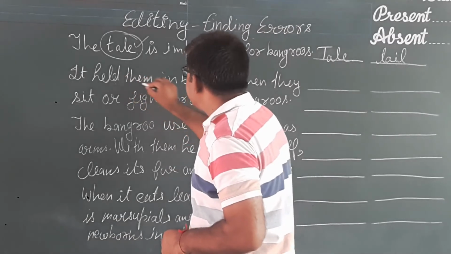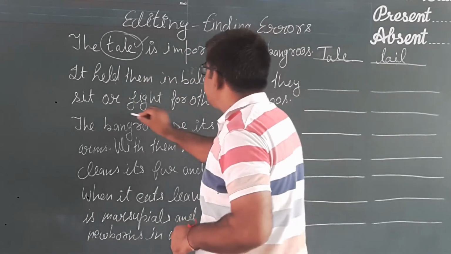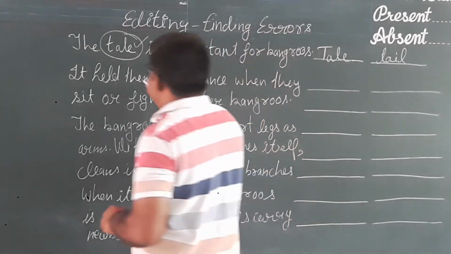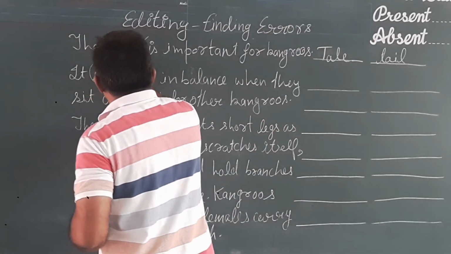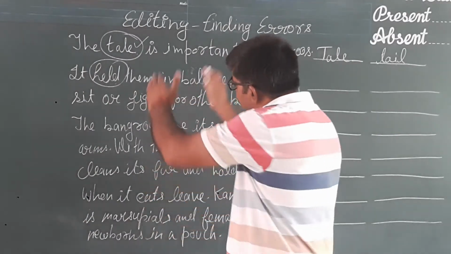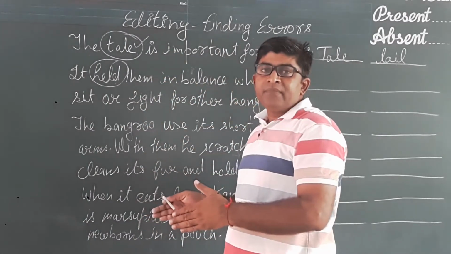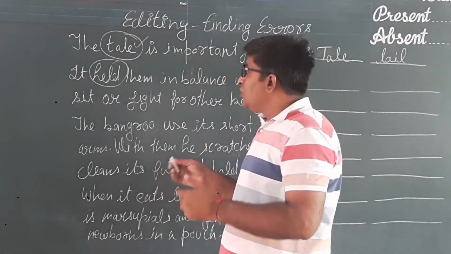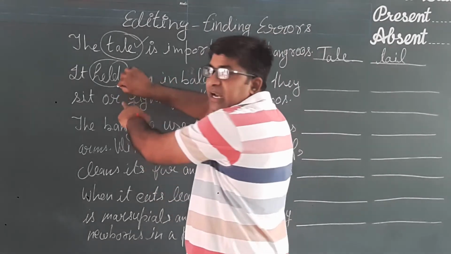It held them in balance when they sit or fight for other kangaroos. So held is the past tense of the verb hold, and the paragraph is written completely in present tense. It is a description about the kangaroo. So held is irrelevant here.